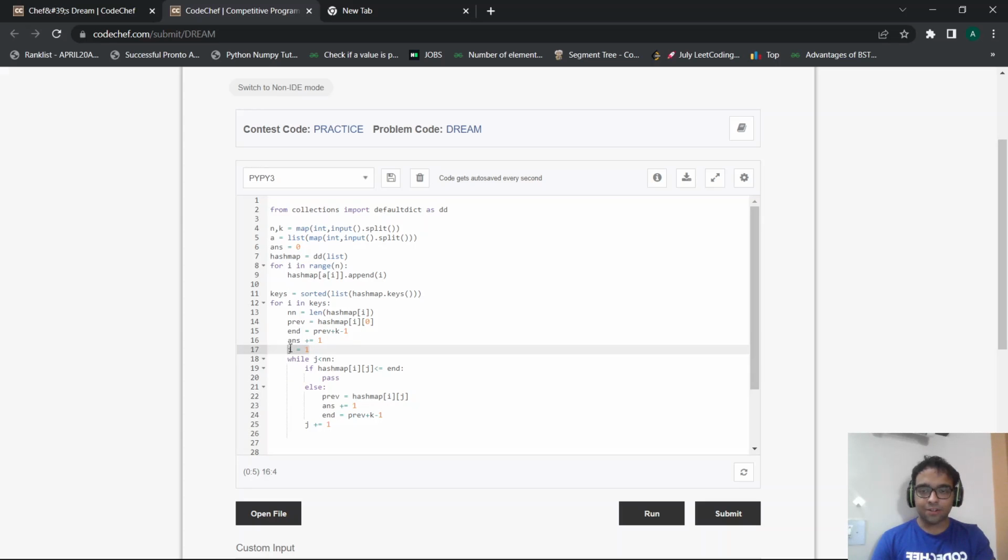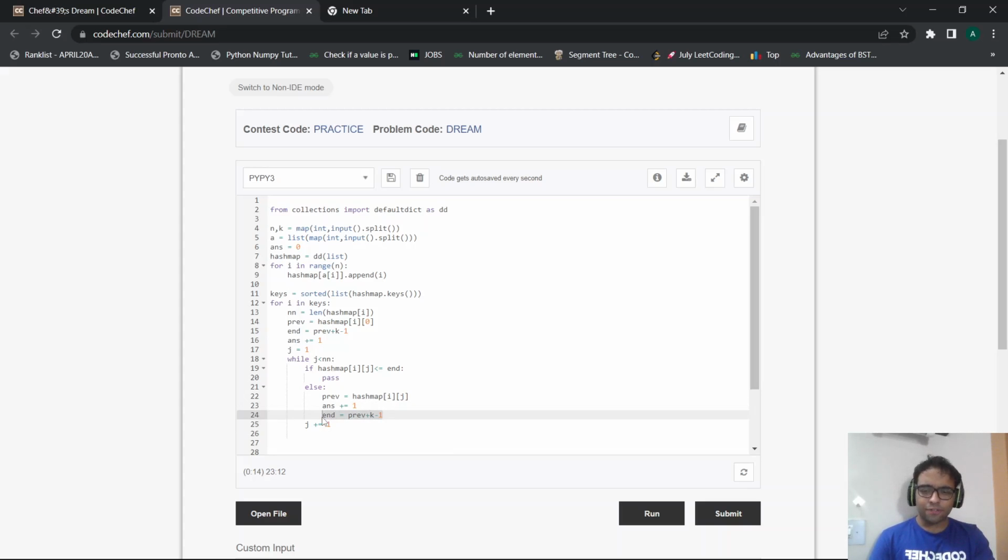Then we initialize my j equal to 1, which is going to traverse in the array which is currently contained in the hash map. So after that we traverse in the array. If my particular index in that particular key of the hash map is less than the ending value, then we pass, denoting that this particular index is going to be considered in this particular answer. So whatever operation is going to cover the entire value. Otherwise, what we do is we initialize a previous value to hash map of I comma j, or whichever index that I'm currently standing on. I again increment my answer, and I again update my ending.